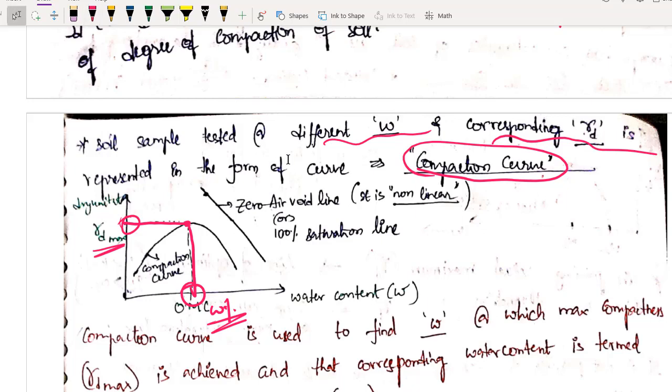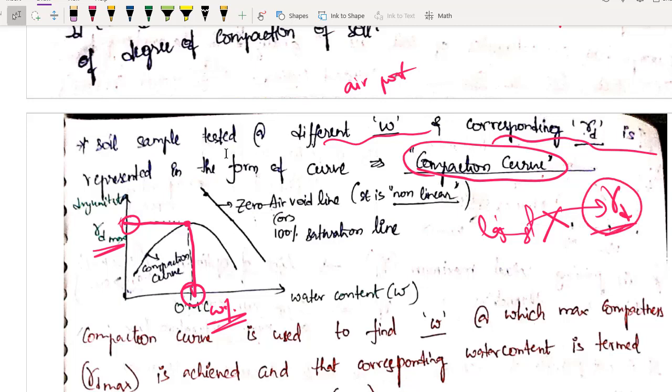This amount of compaction is good, but when you are designing for airports, obviously you have to design it for a larger load rate. The load of an aeroplane will be quite high compared to your bus or compared to your cycle or motorcycle. So obviously you have to compact even more. So this light weight compaction test is not enough. The gamma D that comes from this, if you design for only that, you will have problems. Okay, so what we have to do, we have to get even more gamma D. So how to do it, we have to compact it even more, we will give more energy.